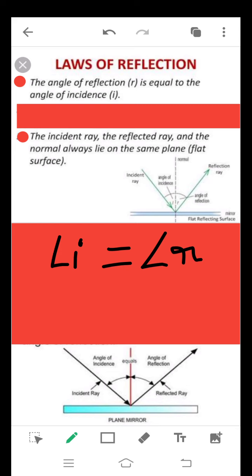Second law: the incident ray, the reflected ray and the normal always lie on the same plane. It is not possible to have the incident ray on one surface and the reflected ray on another surface, right? So this is the second law of reflection, which states that the incident ray, the reflected ray and the normal always lie on the same plane.